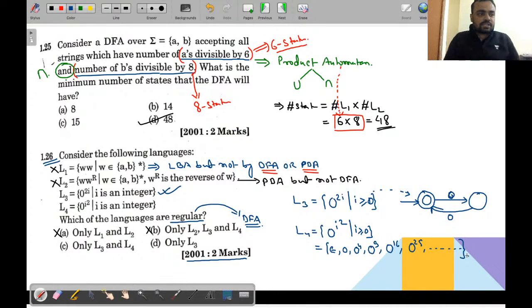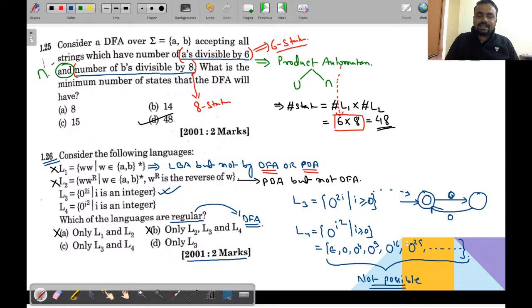So you have to design a machine which will accept this kind of string. My dear friends, tell me whether it is possible to design a DFA which can accept all these strings only. No, not possible. Because if you create a self loop, it will accept all the strings.